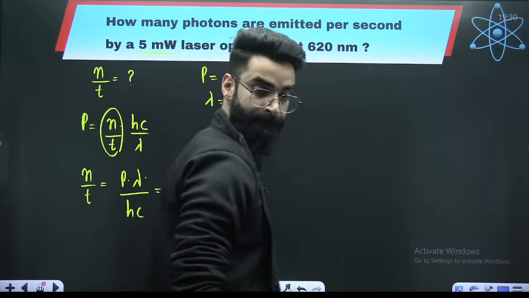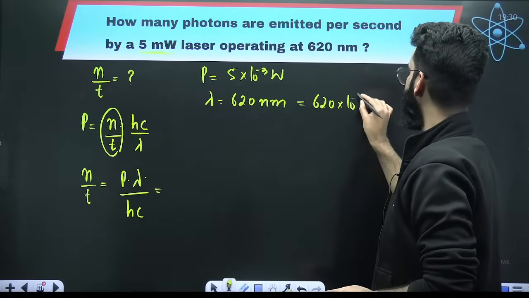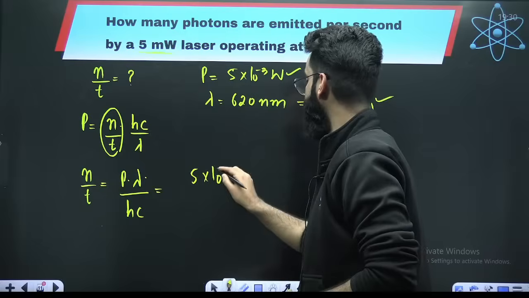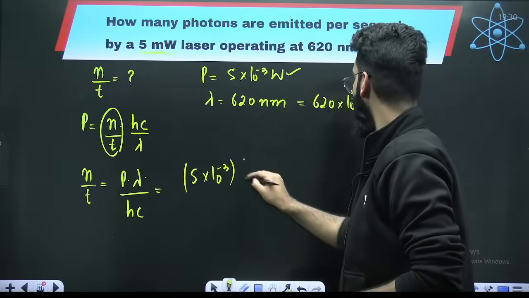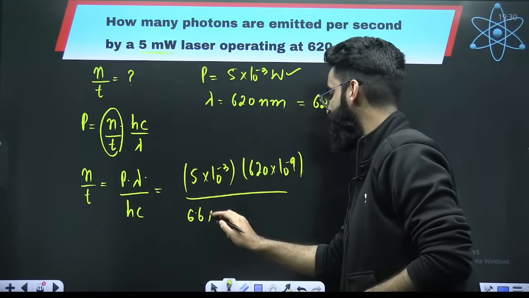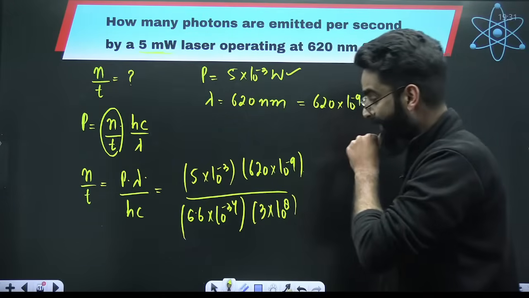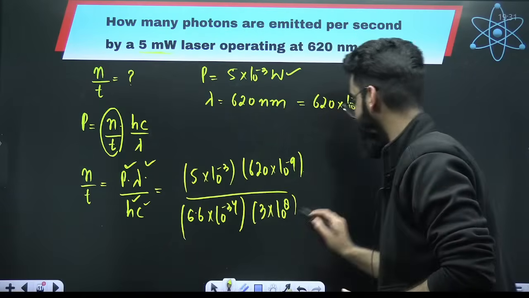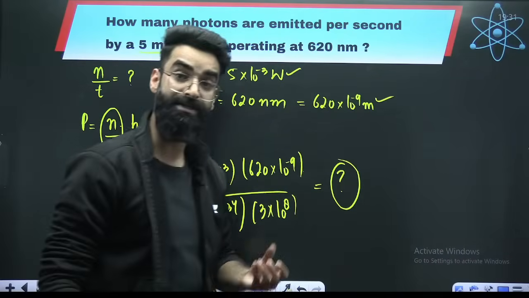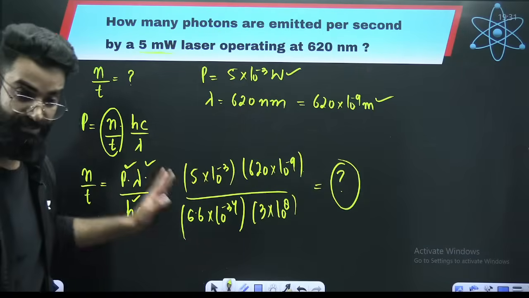Perfect, guys. So, my dear students, 620 nanometers can be written as 620 multiplied by 10 raised to the power minus 9 meters, as per the SI system. Power is 5 into 10 raised to the power minus 3 watts, lambda is 620 multiplied by 10 raised to the power minus 9 meters, h is 6.6 into 10 raised to the power minus 34, and c is 3 into 10 raised to the power 8 meters per second. I used all these values as per the SI system, and eventually I'll get the rate of emission of photons, the number of photons emitted per second, which is what I was supposed to calculate.